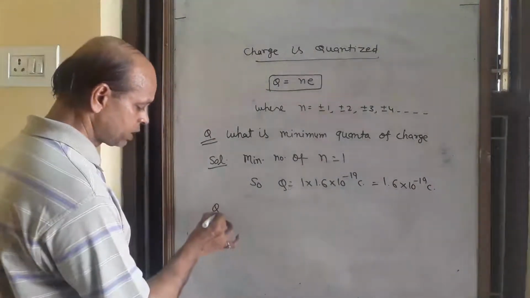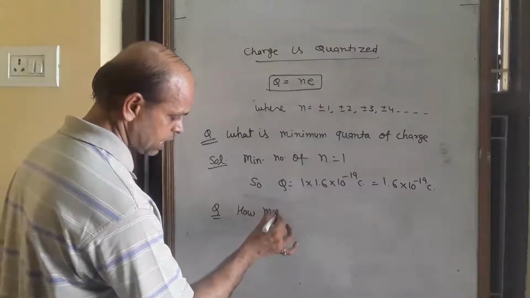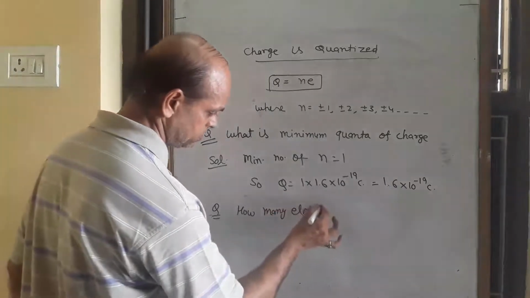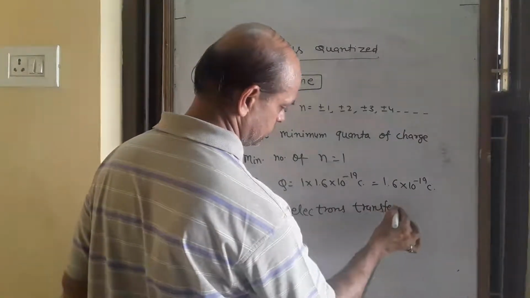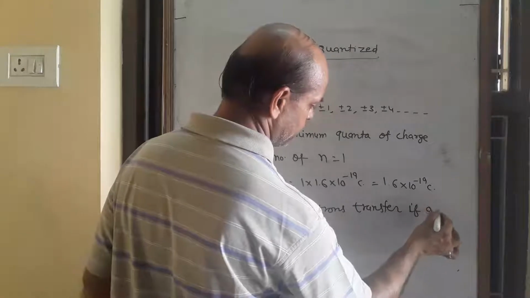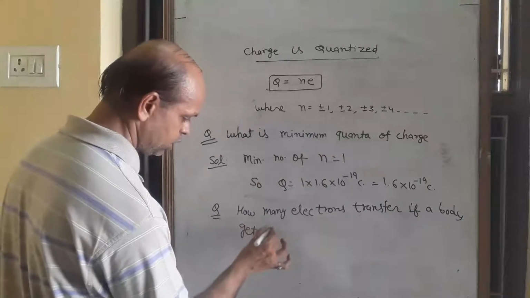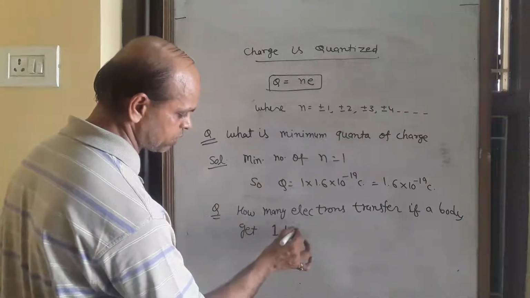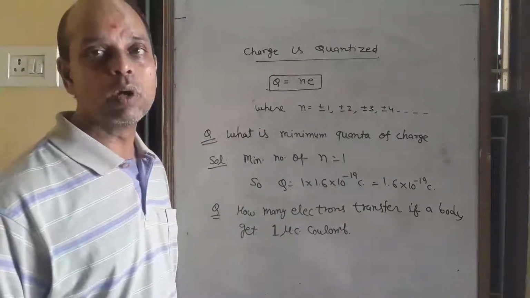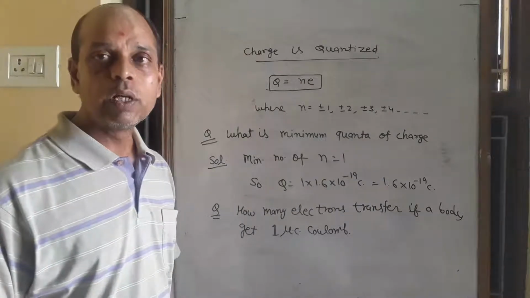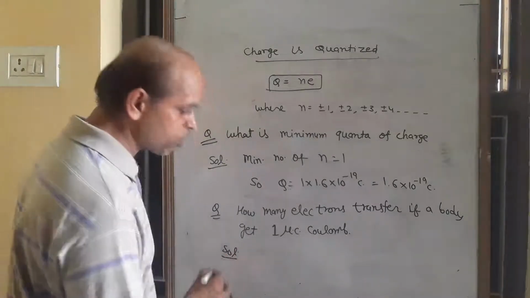Second question, how many electrons transfer if a body gets 1 microcoulomb charge? Microcoulomb means 10 to power minus 6 coulomb. There we want to calculate the number of electrons.